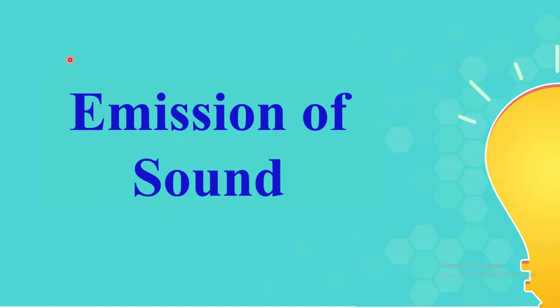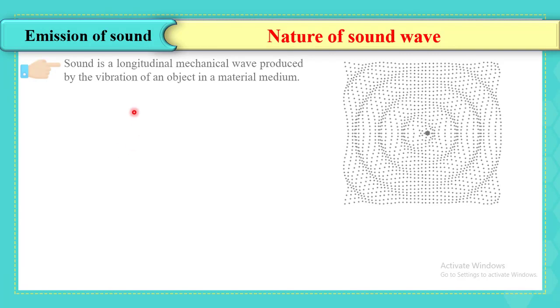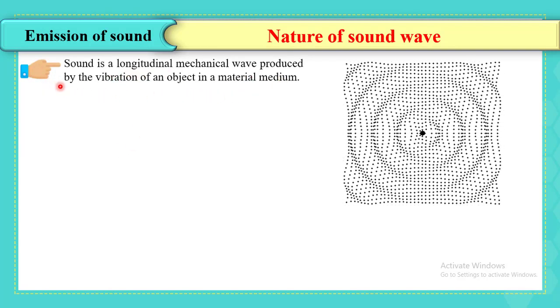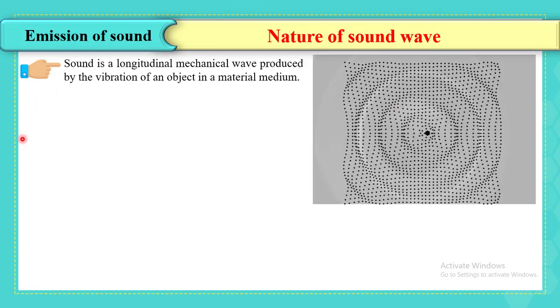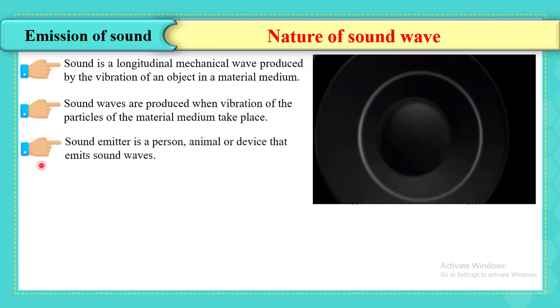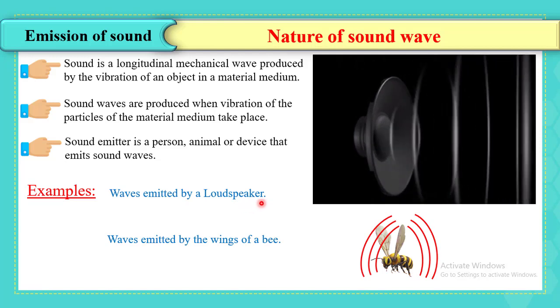And now let's talk in detail about the sound wave and its emission. First of all, as we explained, sound is a longitudinal and mechanical wave produced by the vibration of an object in a material medium. Sound waves are produced when vibration of the particles of the material medium takes place, and a sound emitter can be a person, an animal, or devices that emit sound waves, like a loudspeaker or the wings of a bee.